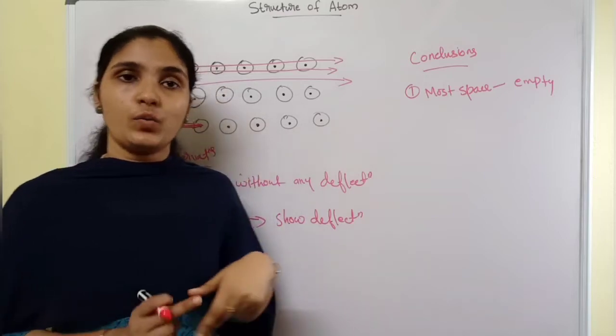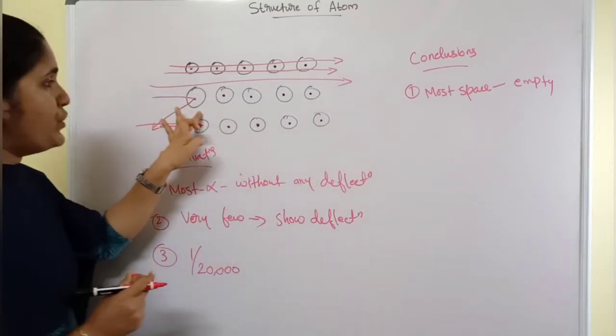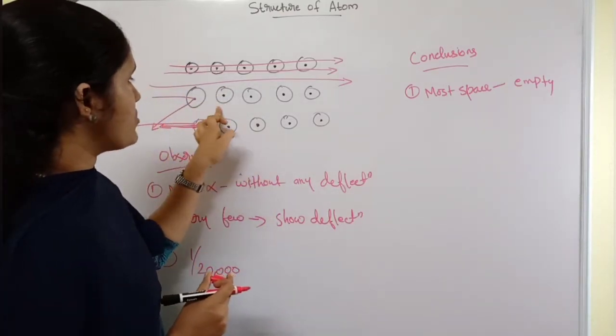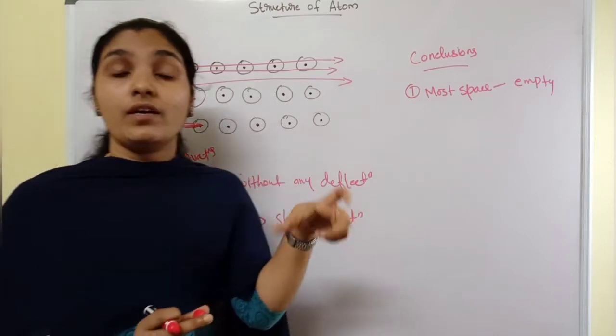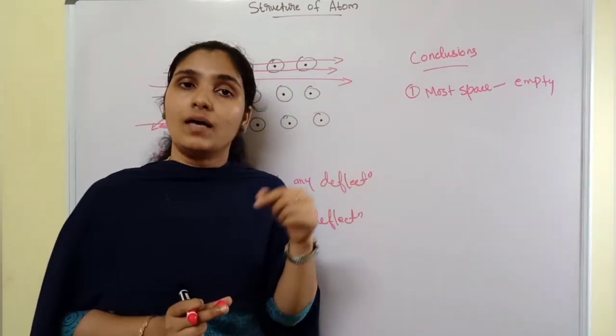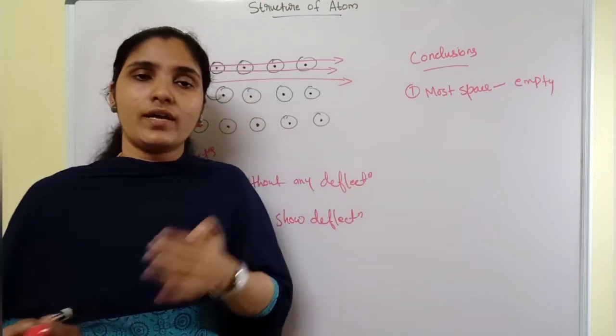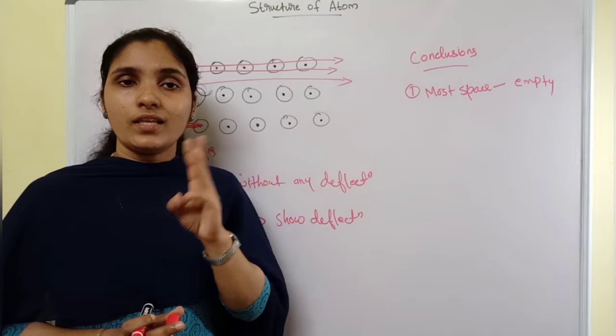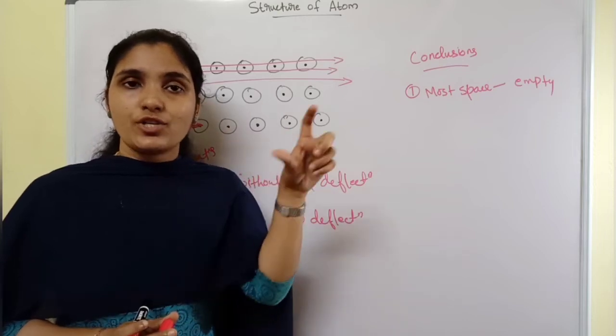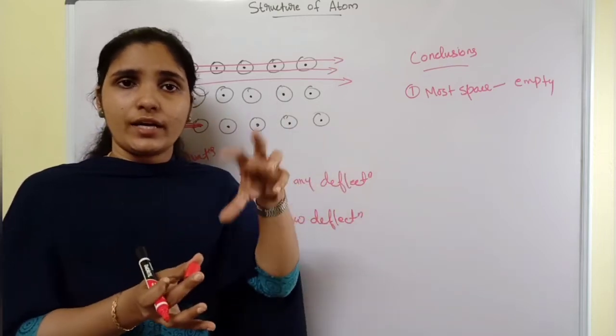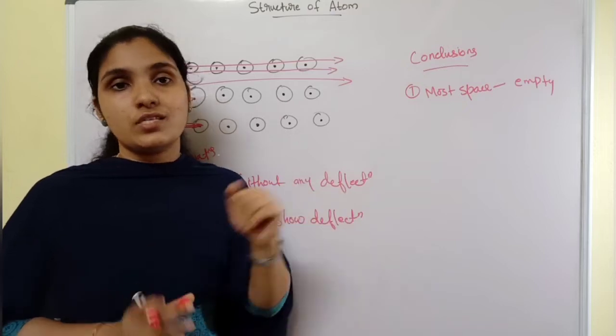And the second conclusion: there exists something at the center. And the third one: that central portion is positively charged.